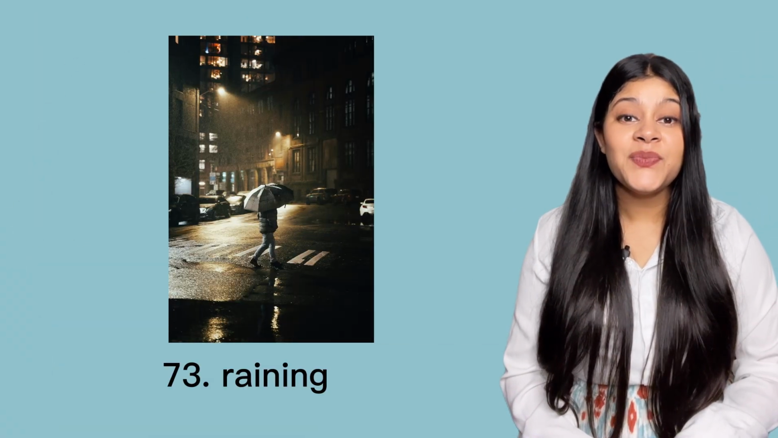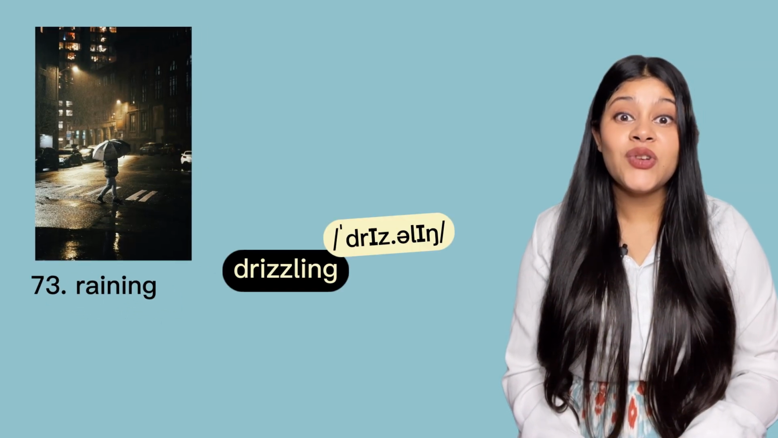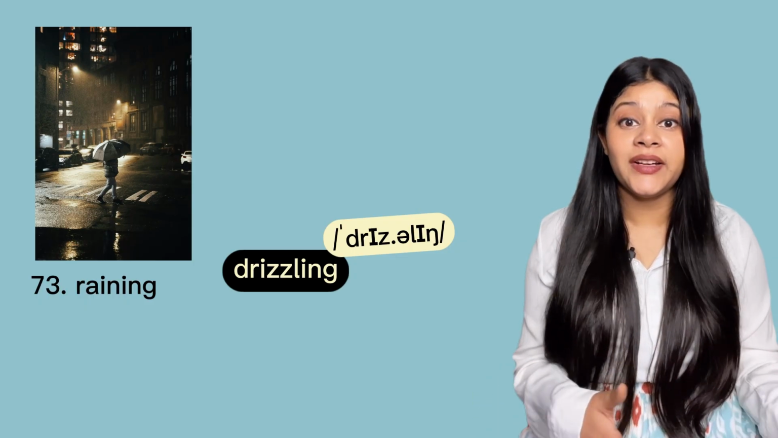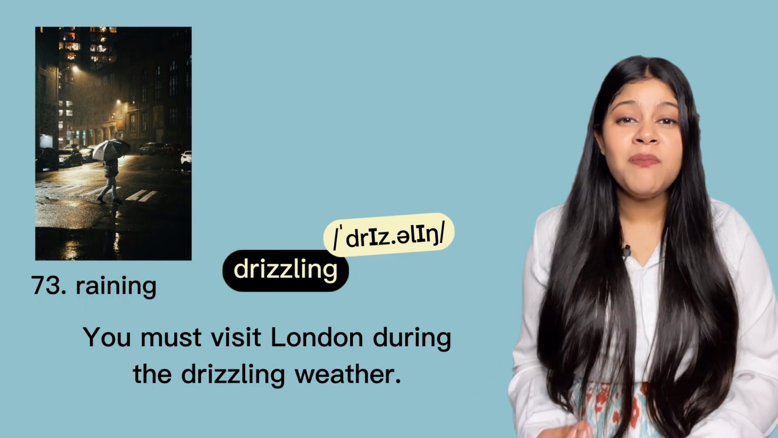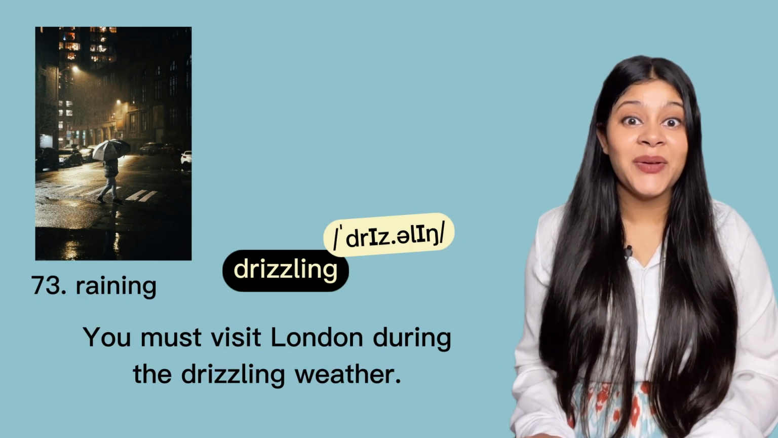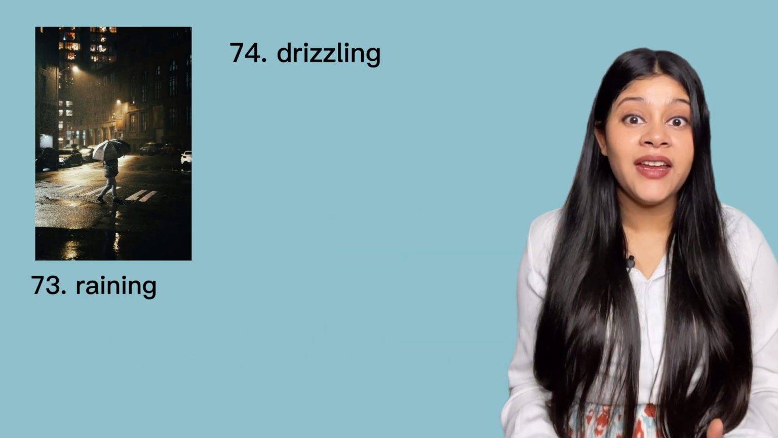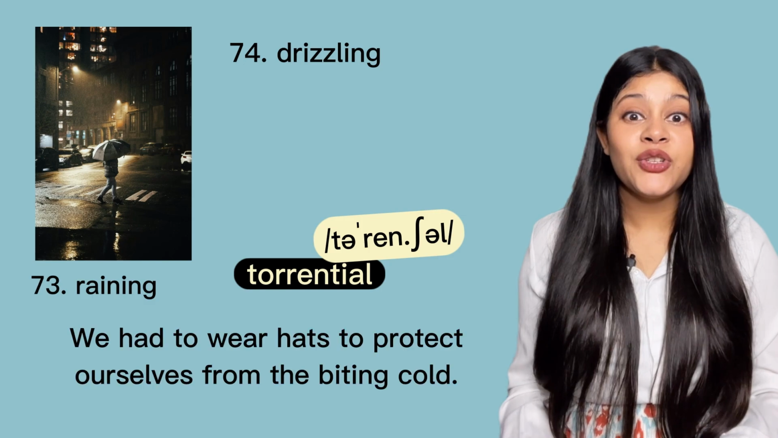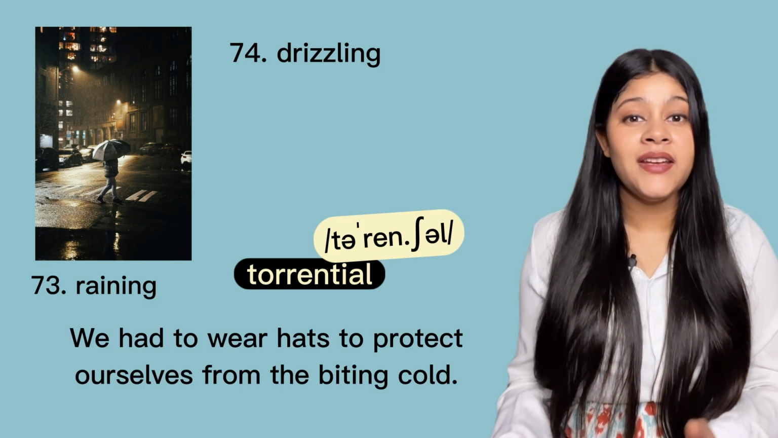It's raining, but instead of raining, use the word drizzling. Drizzling. Drizzling का मतलब है हल्की हल्की बारिश constantly होते रहना. For example, you must visit London during the drizzling weather. But if it's heavy rain, use the word torrential. Torrential. The torrential rain swept away many houses.